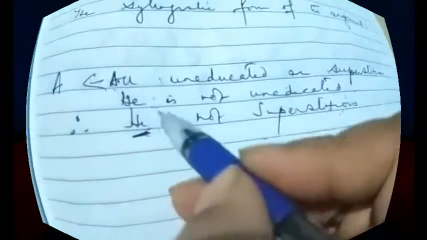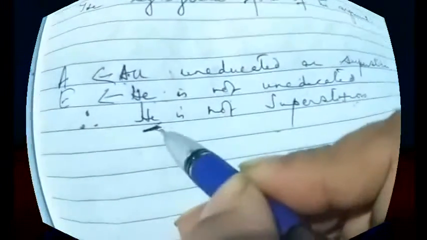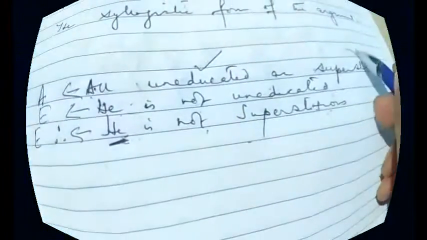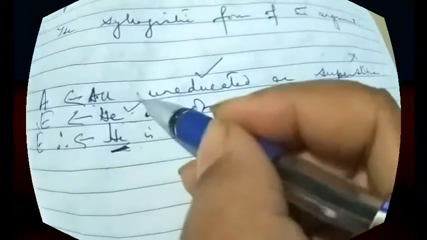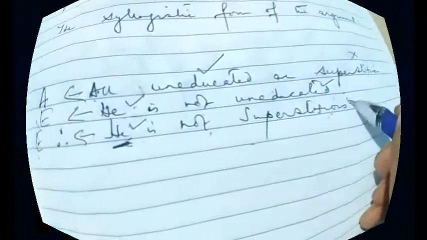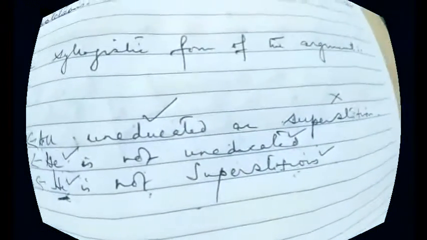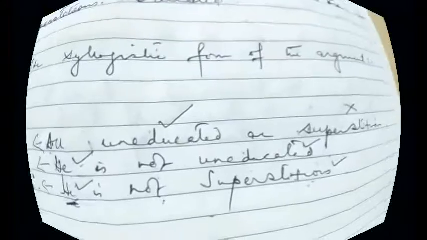So for this we have to find out the mood. This is a definite singular term but negative, so this is an E proposition. This is again a definite singular term but negative, so this is again an E proposition. So an A proposition distributes the subject and not the predicate. An E proposition distributes both. This is also an E proposition which distributes both. Now the middle term is not only distributed once but it is distributed twice. So we don't have any problem with the fallacy of undistributed middle.